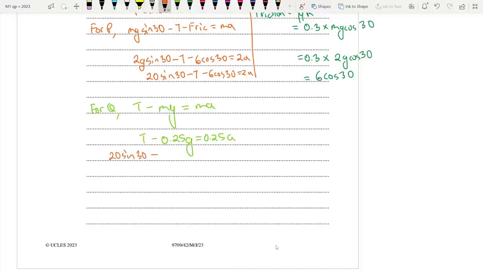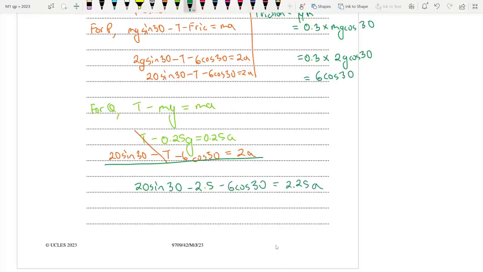20 sine 30 minus tension minus 6 cos 30 is equal to 2a. This is plus T and minus T, we can get rid of them. We ultimately end up with 20 sine 30 minus 2.5 minus 6 cos 30 is equal to 2.25a.